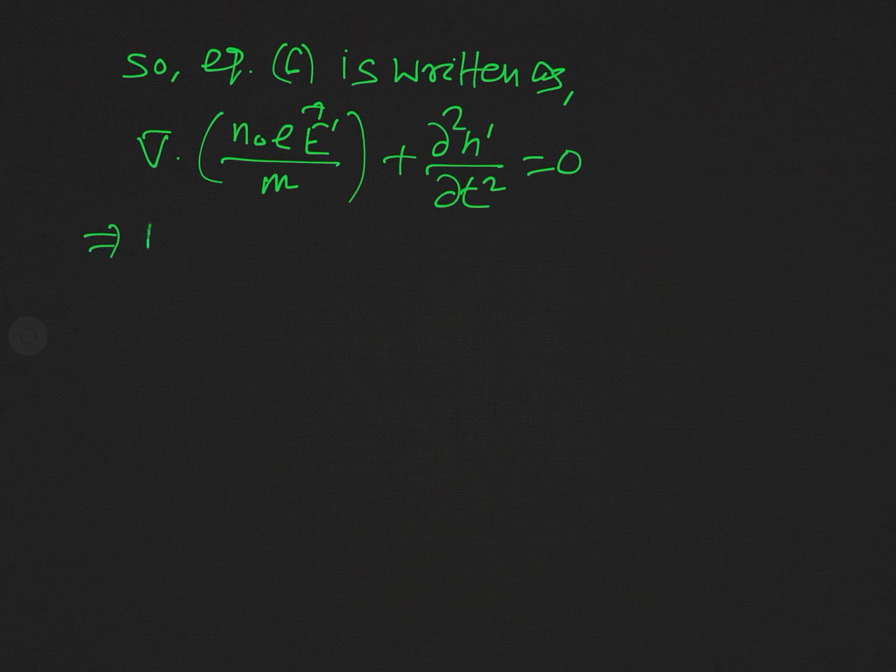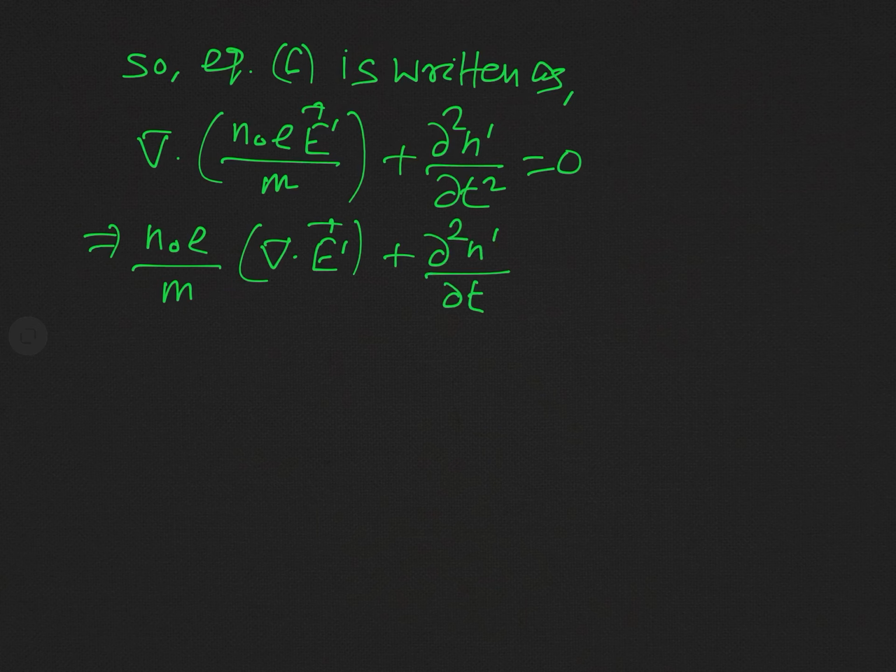And since n naught e over m is a constant factor, you can write it as n naught e over m, and divergence of E dashed plus del 2 n dashed by del t square, and this is equal to 0.